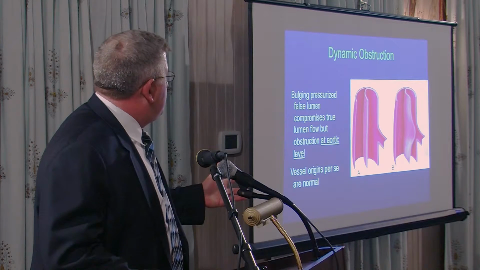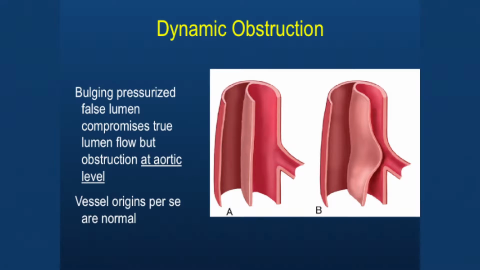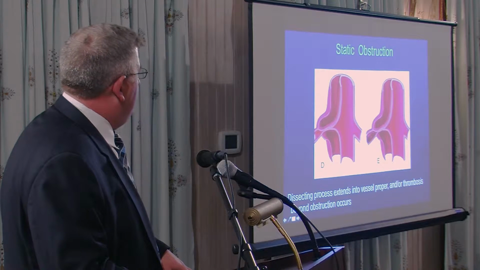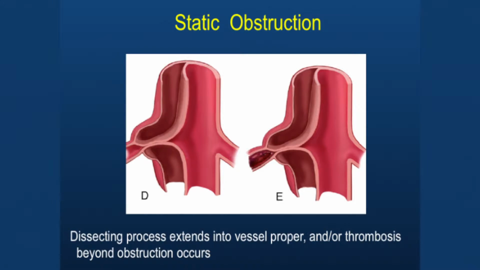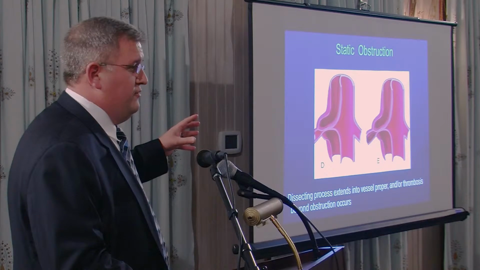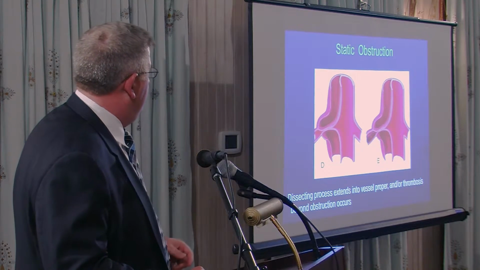Next. So there's two types of obstruction. What you're seeing there is what's called dynamic obstruction. What's happening there is the bulging from the pressurized lumen acts as a flap, and so with every heartbeat, it obstructs the flow to the end organ. Next one. And then there's a static obstruction that occurs where you actually have the dissecting process or the intimal flap extending into the artery, and so then you have thrombosis or lack of flow on that side. And so those are the two things you have to figure out.